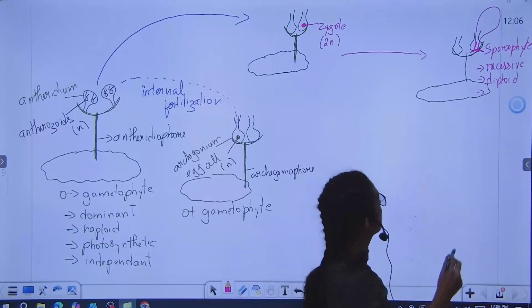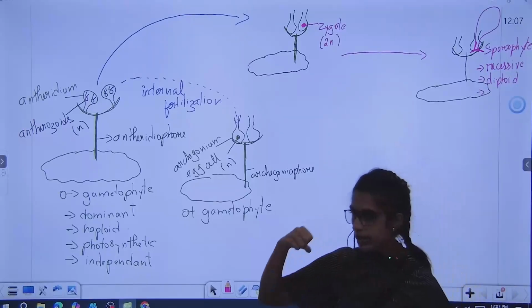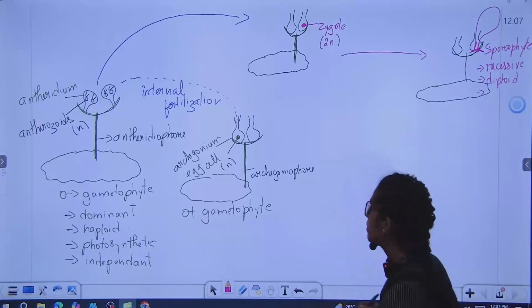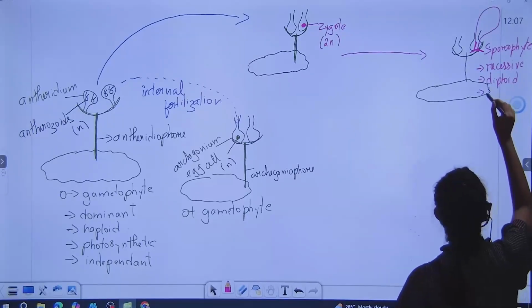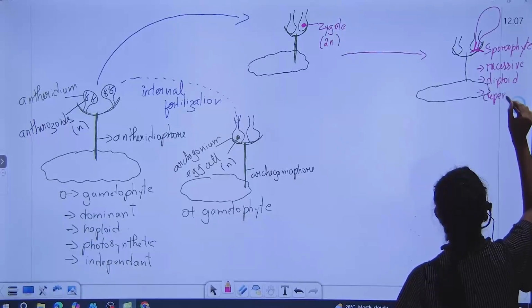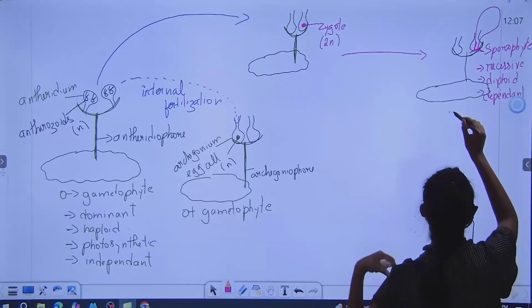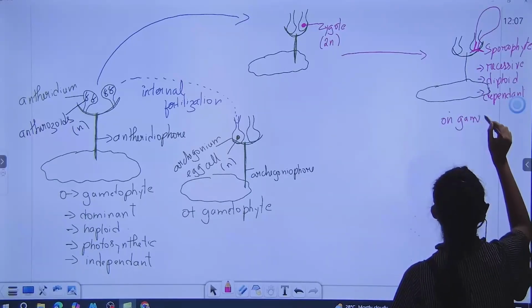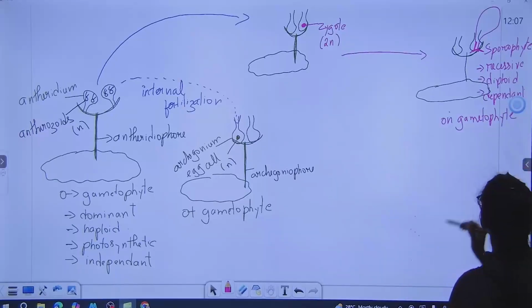You can see this root-like structure, through which it will absorb nutrition from the gametophyte. So it is dependent, like parasitic, on the gametophyte for both food and shelter because it's living on it.